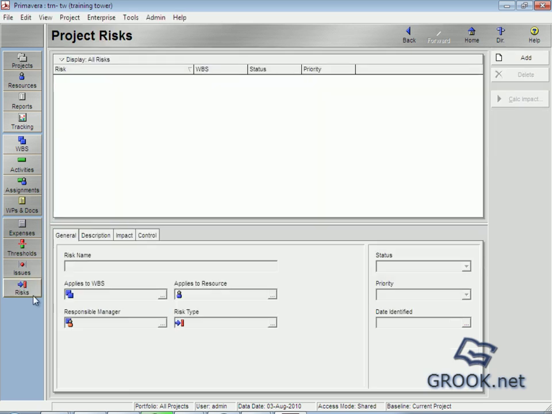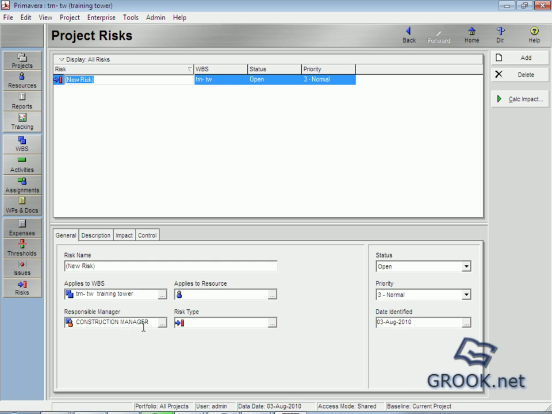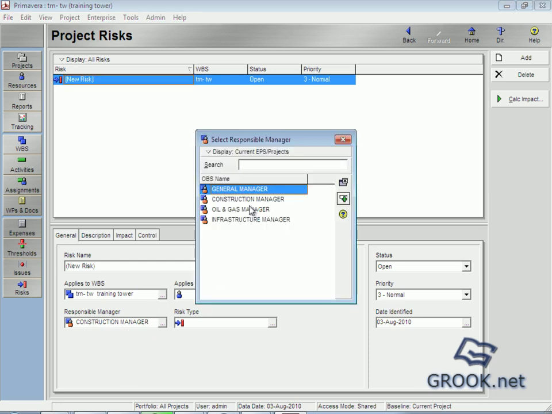If we go to risk also, here in general it will ask us about responsible manager. Also we add here, we can change from here. So in organizational breakdown structure we must add risk manager, planning manager, all responsible people we add.